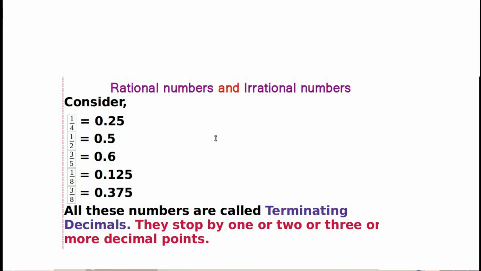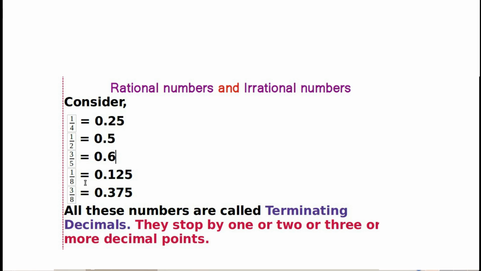Consider the fraction 1 by 4. When we divide 1 by 4 as in the normal division method, we get the answer 0.25. Similarly, the fraction 1 by 2 equals 0.5, 3 by 5 equals 0.6, 1 by 8 equals 0.125 and 3 by 8 equals 0.375.